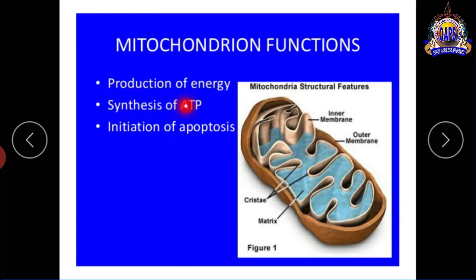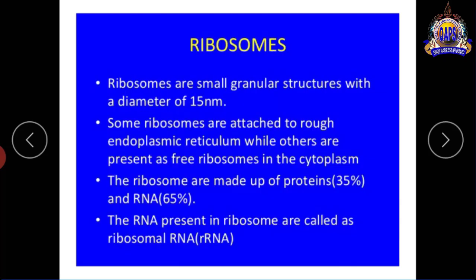It helps in the synthesis of ATP. ATP is a type of energy, adenosine triphosphate. This is the energy, in other words like glucose. Glucose is the energy which is most important for our life because it helps in the formation of energy. So this is the function of mitochondria.